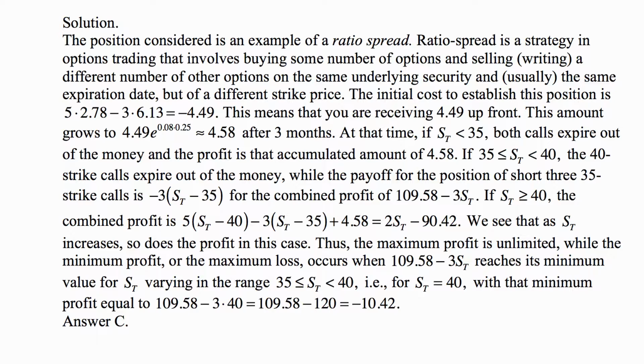So if you take the combined profit, that's minus 3 times S sub t minus 35 plus the 4.58, that ends up being 109.58 minus 3S sub t.